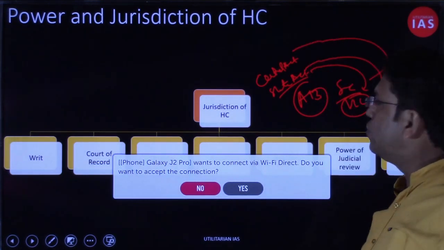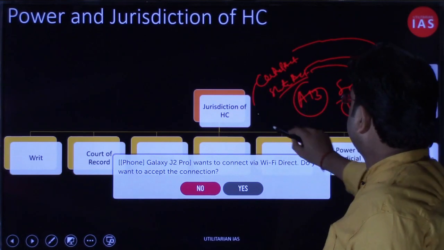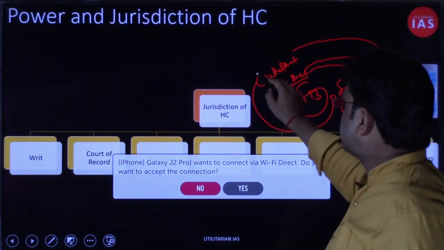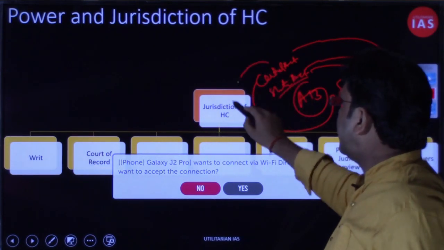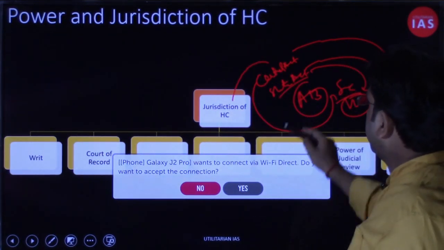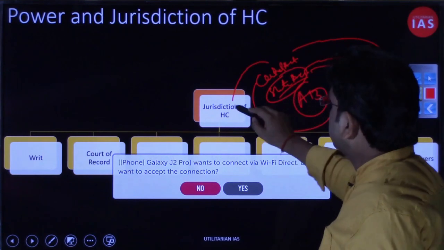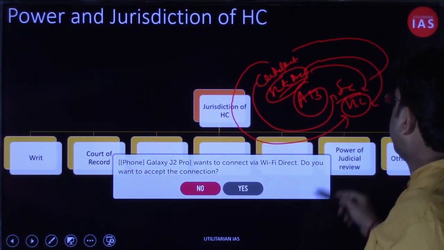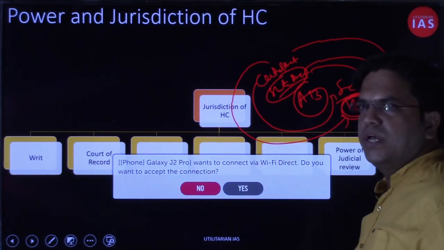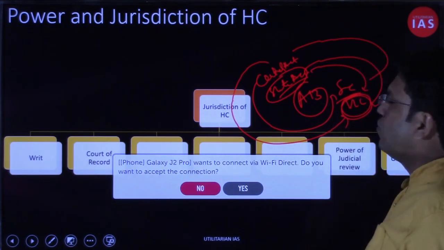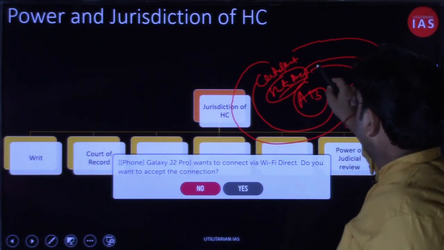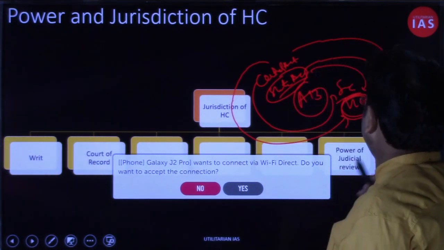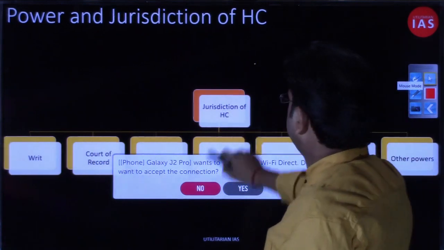The traditional notion is that a central act will be reviewed only by the Supreme Court. But if any central act clashes with an act passed by the state legislature, that parliamentary act can be reviewed by the High Court as well. So the Supreme Court and High Court both can review the acts passed by the state legislature and Parliament. I hope you have understood that point.